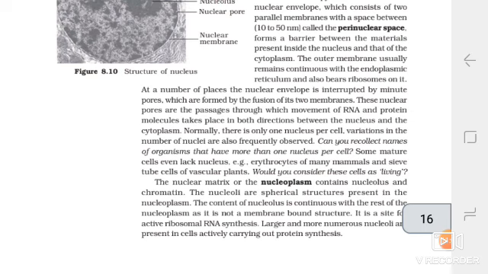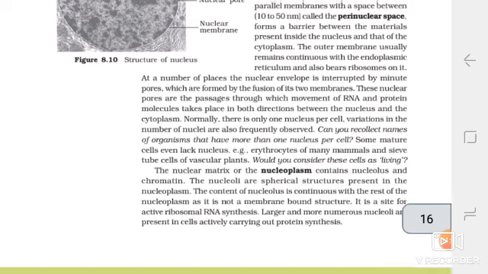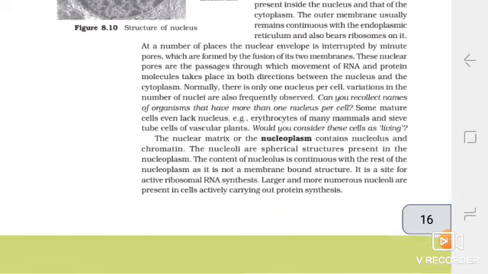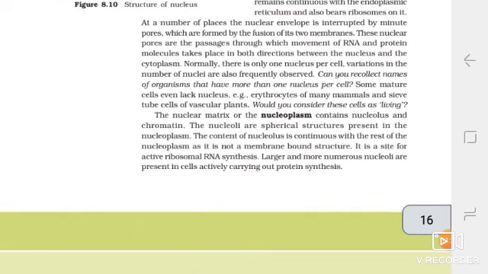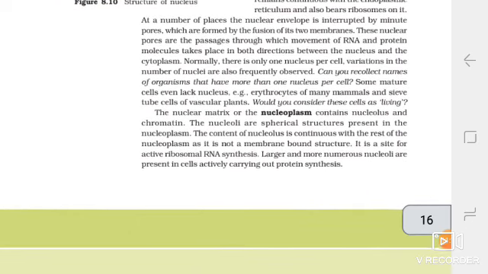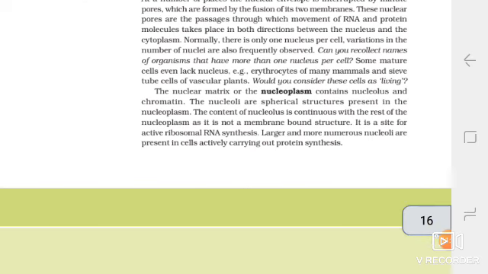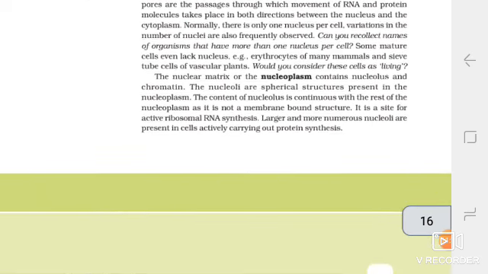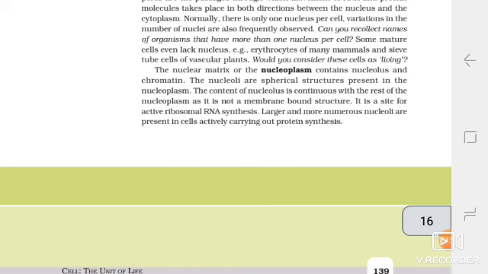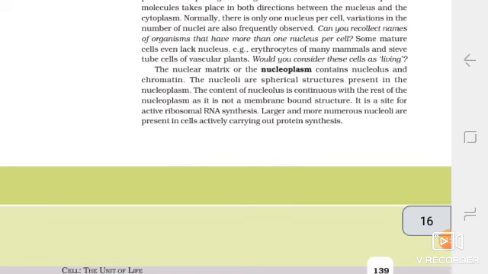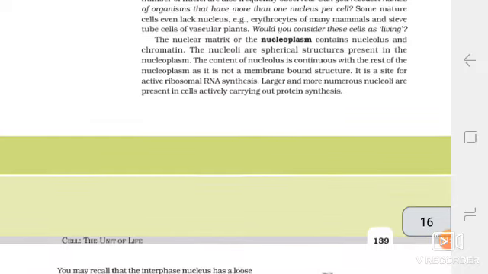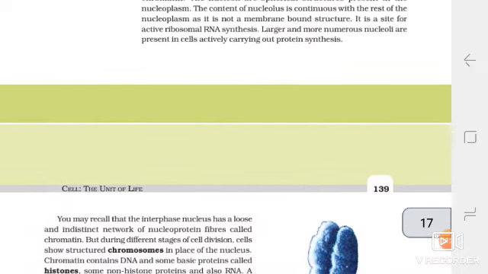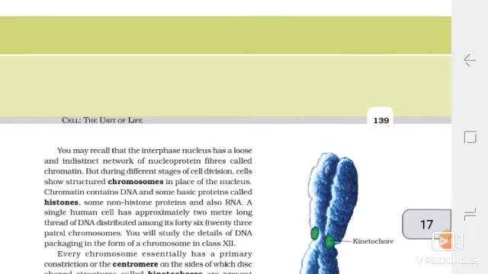The nuclear matrix or the nucleoplasm contains nucleolus and chromatin. The nucleoli are spherical structures present in the nucleoplasm. The content of nucleolus is continuous with the rest of the nucleoplasm as it is not a membrane bound structure. It is a site for active ribosomal RNA synthesis. Larger and more numerous nucleoli are present in cells actively carrying out protein synthesis.